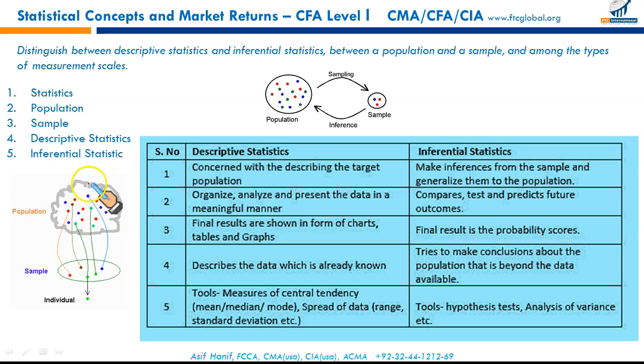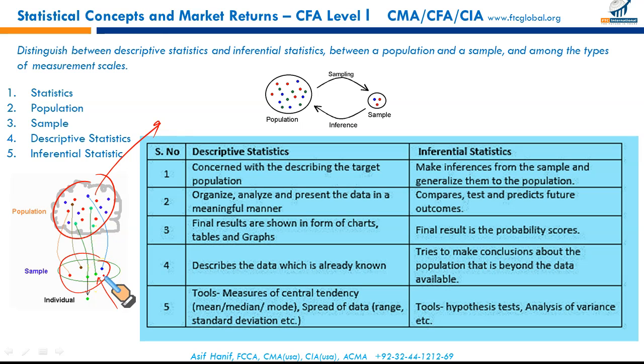Any particular characteristic of a population is called a parameter. And when we do the same thing for a sample, it is called a sample statistic. A sample statistic is used to measure a particular characteristic of a sample. So for a population it is a parameter, and for a sample it's called a sample statistic.